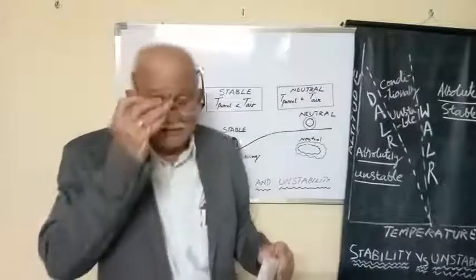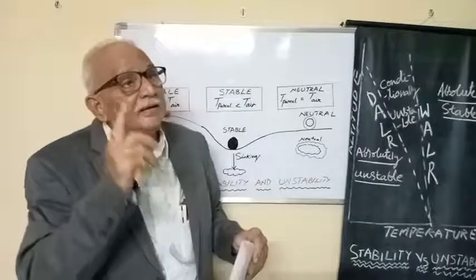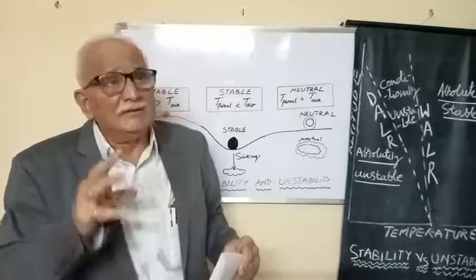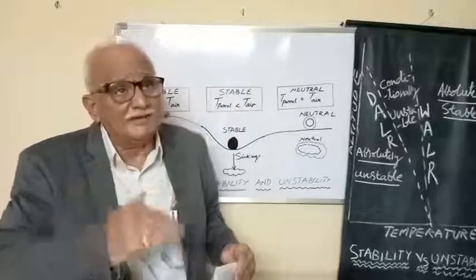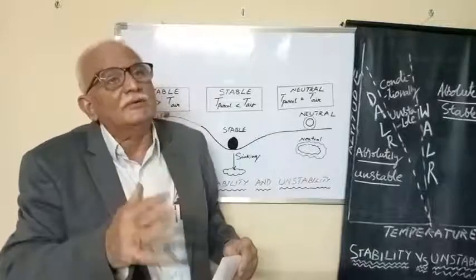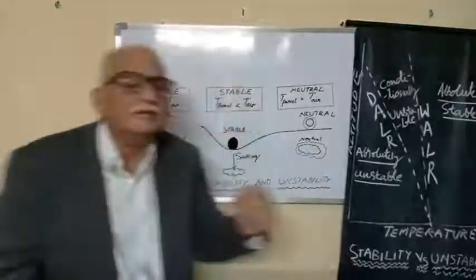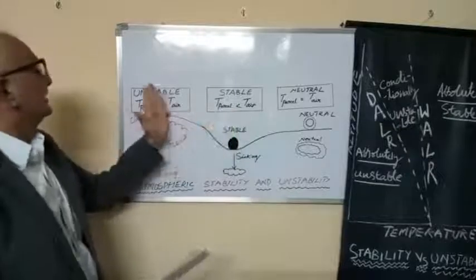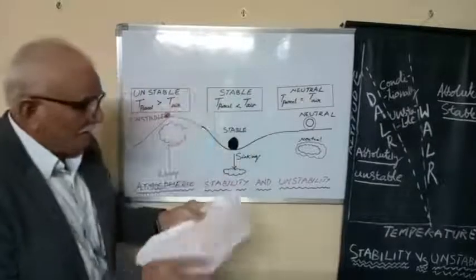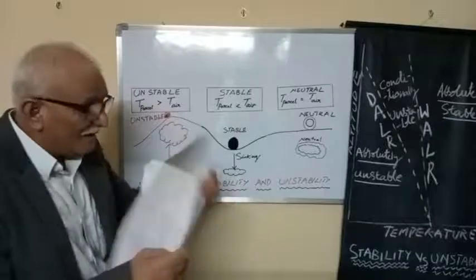Now, what is meant by the stable and unstable atmosphere? Here, the lower part of the atmosphere we call the troposphere. In the troposphere, as the height increases, usually the temperature goes on decreasing. In this class, we try to understand what is stable air, what is unstable air, and what is neutral air.